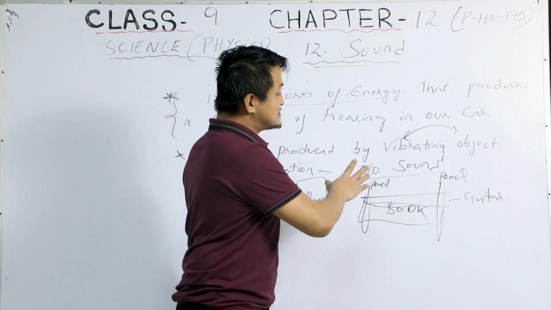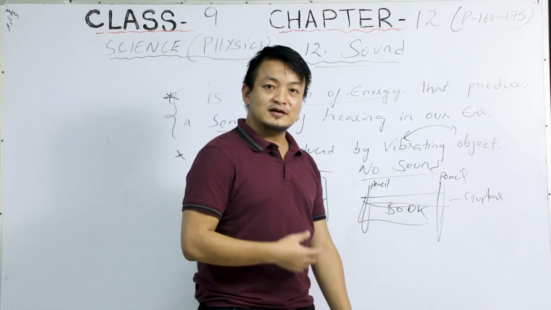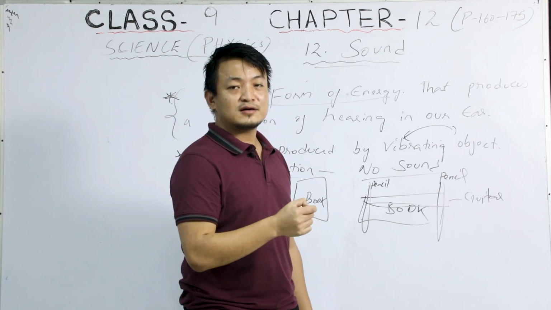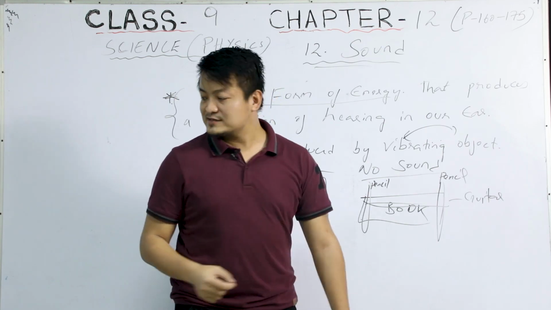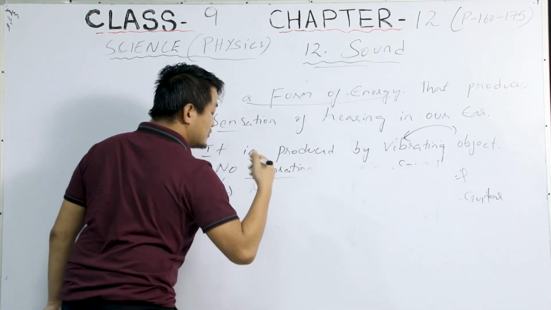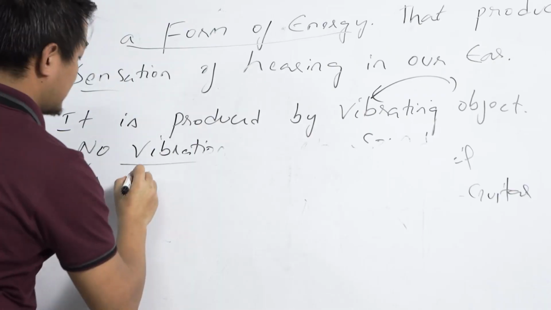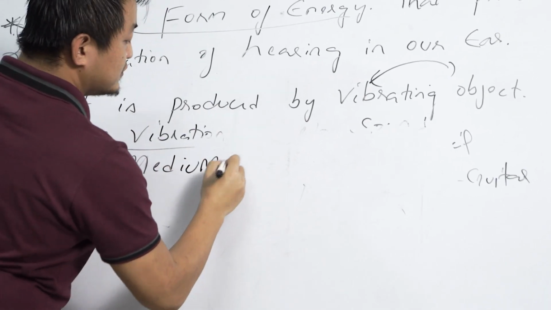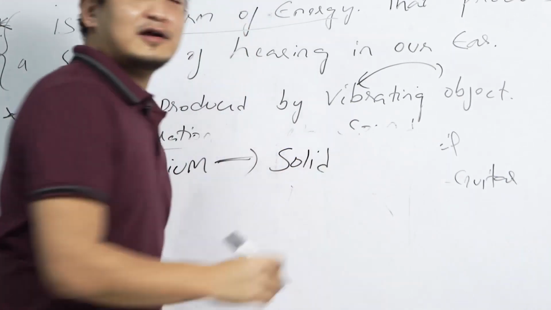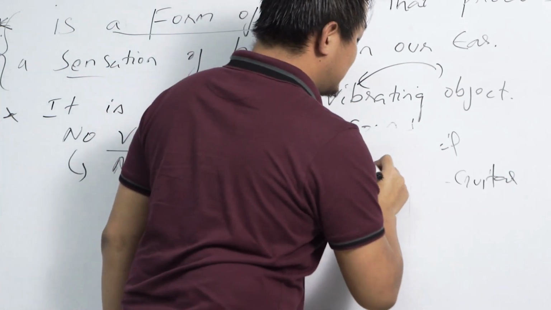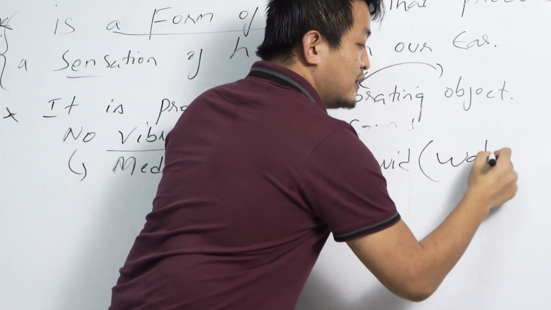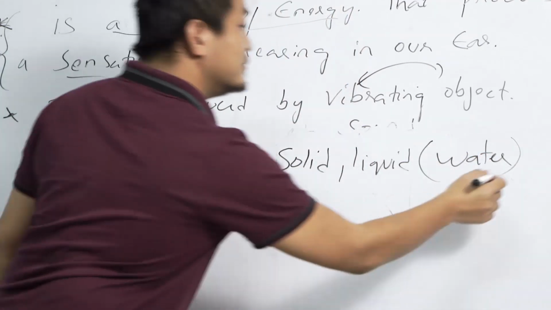Now we'll study how sound travels. Sound needs a medium to travel. Clear? When I say medium, it can be a solid, it can be a liquid, that means water, or it can be air.